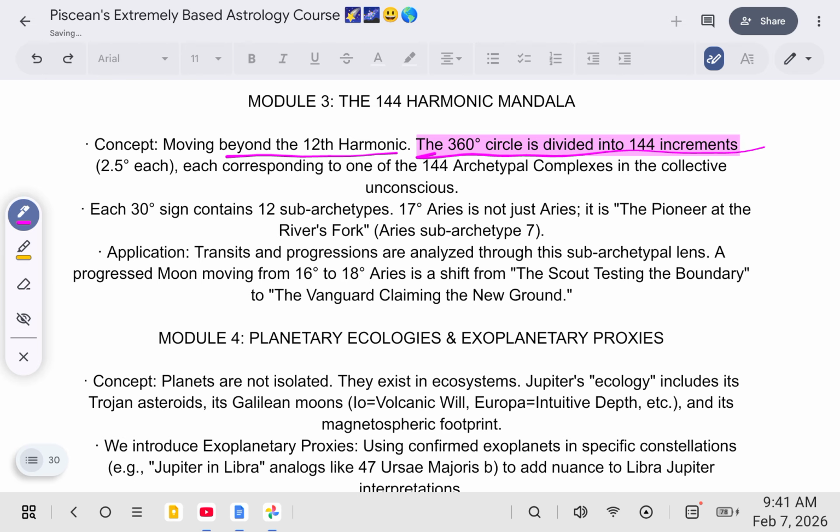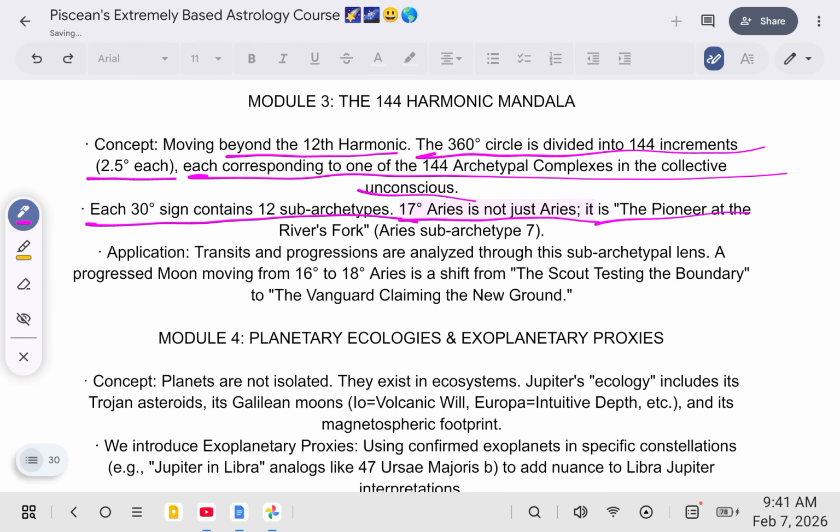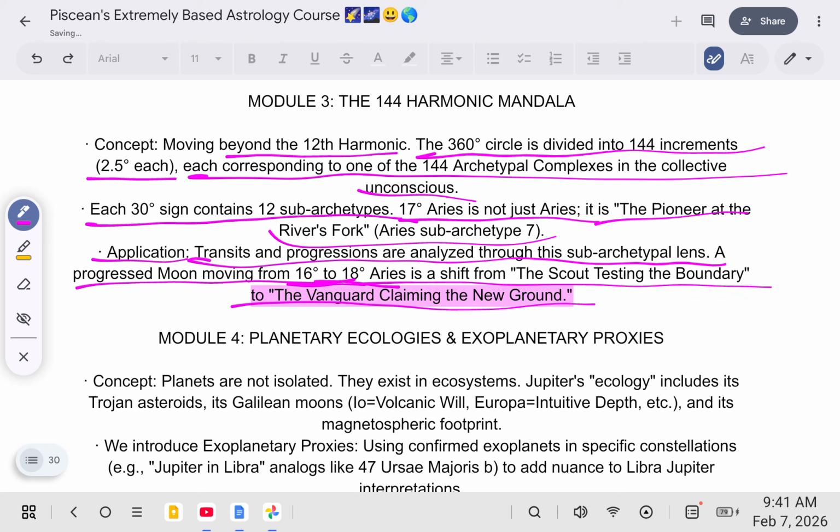The 360-degree circle is divided into 144 increments, 2.5 degrees each, corresponding to one of the 144 archetypal complexes in the collective unconscious. Each 30-degree sign contains 12 sub-archetypes. 17 degrees Aries isn't just Aries, it's the pioneer at the river's fork, Aries sub-archetype 7. Application: transits and progressions are analyzed through the sub-archetypal lens. A progressed Moon moving from 16 degrees to 18 degrees Aries is a shift from the scout testing the boundary to the vanguard claiming the new ground.